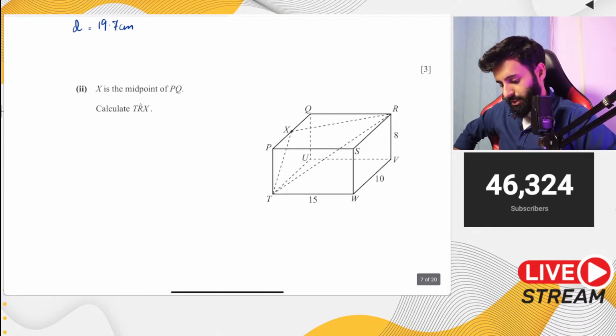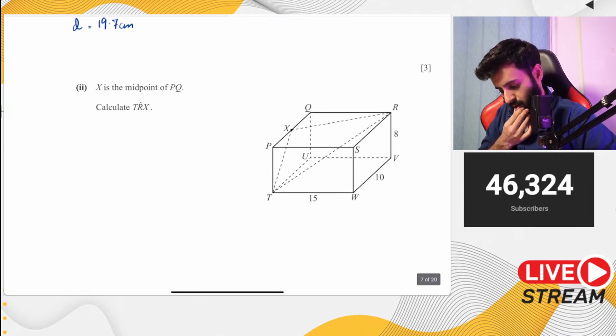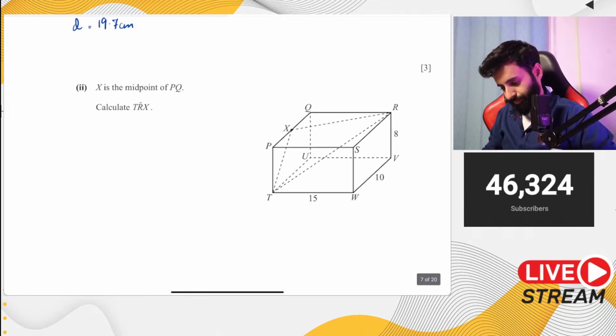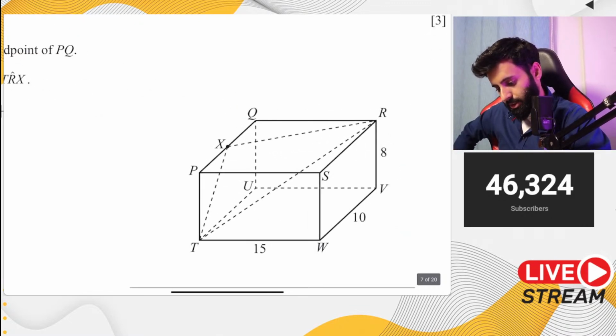Okay, now X is the midpoint of PQ. All right. Calculate TRX. How many marks is this? Okay. This will take a lot of effort. Anyway, never mind. Let's do it.